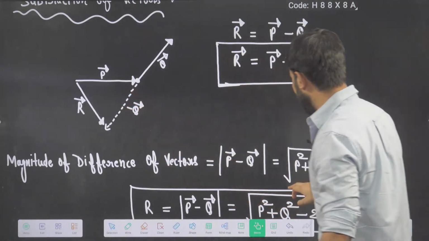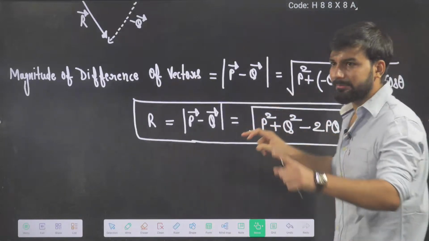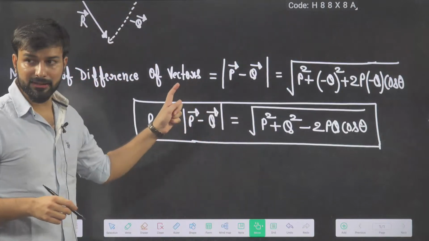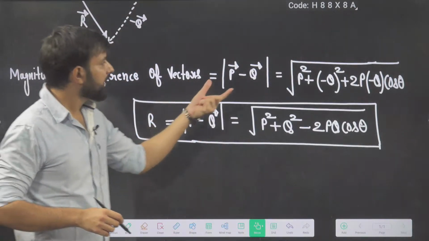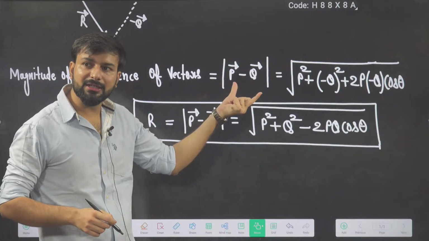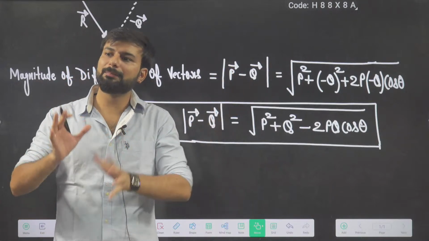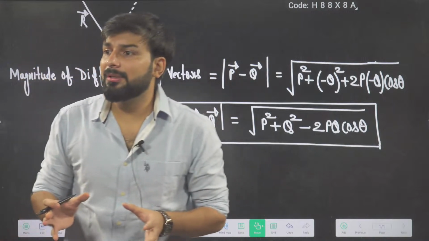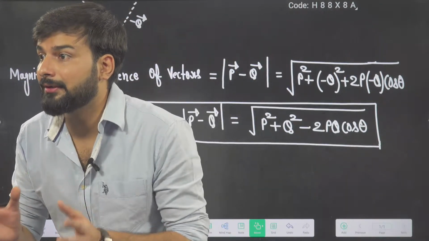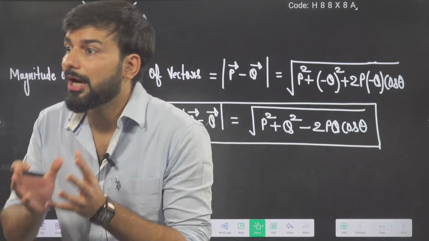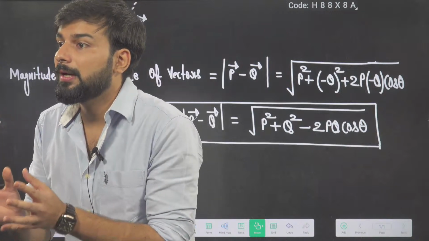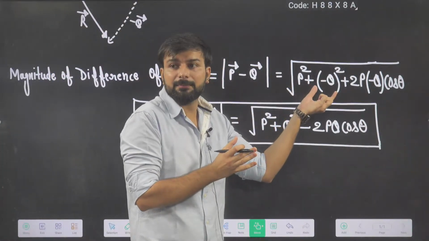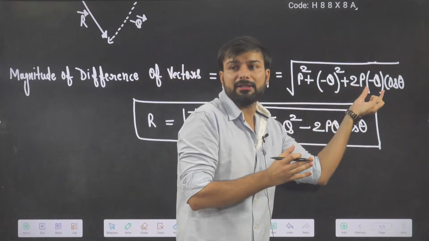Listen once again: the magnitude of resultant in addition is P square plus Q square plus 2PQ cos theta. Instead of Q, I have to replace with minus Q, so instead of plus Q I replaced with minus Q, and here also minus Q.